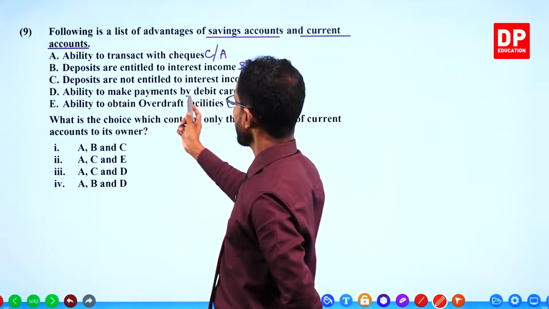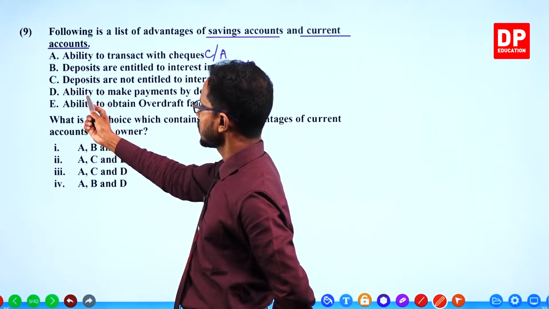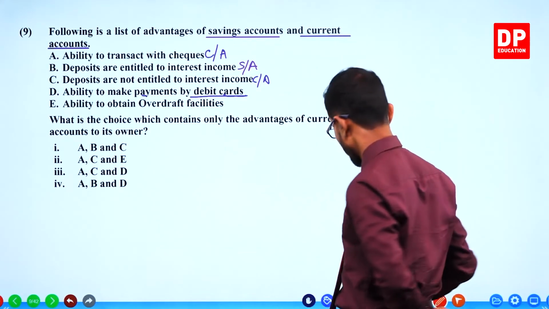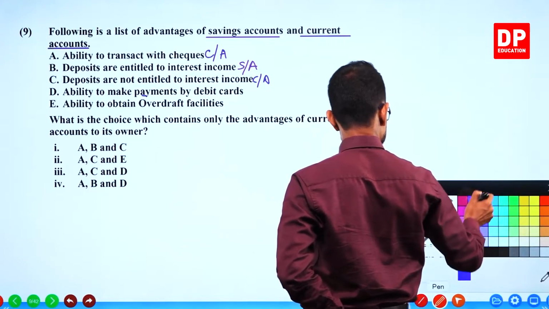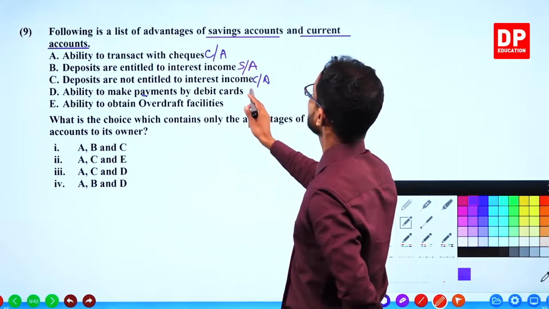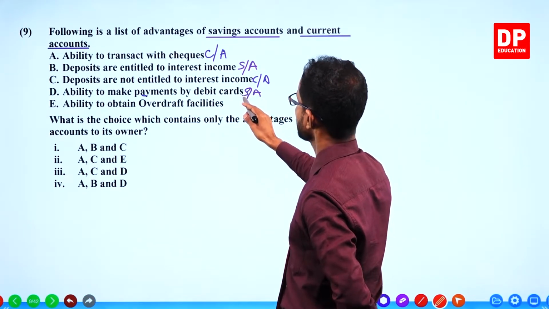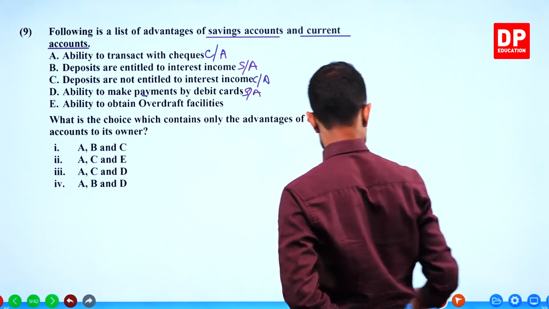Ability to make payments by debit cards. Debit cards are for savings accounts now. Ability to obtain overdraft facility, current accounts.